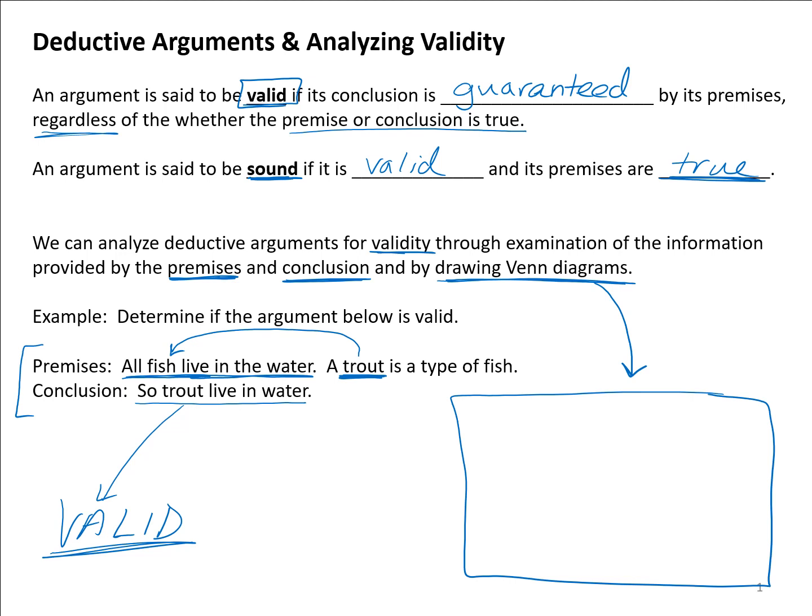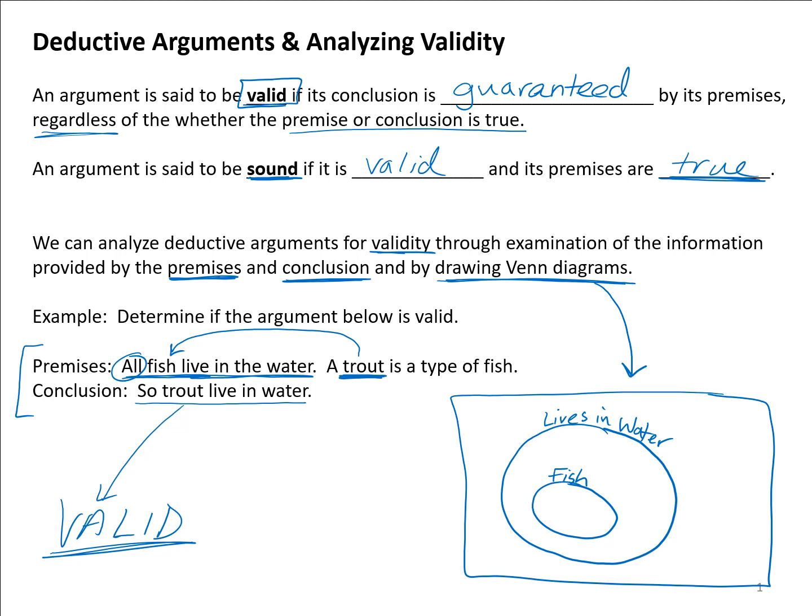The first statement says all fish live in the water. So that's kind of like talking about two sets. We're talking about the set of fish and then the set of things that live in water. And because all fish live in the water, we're really saying the fish are part of the things that live in water. So I have a set of lives in water that would be an outer set to the set of fish. Because fish are things that live in water, that would have to be totally contained because it says all, within the lives in water set.